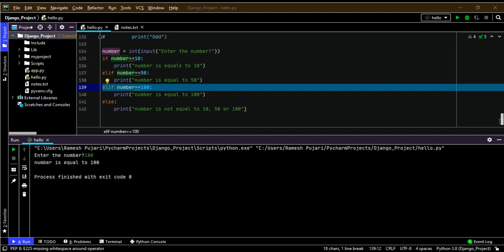Now I will explain the for loop in detail. In case we need to execute some part of the code until the given condition is satisfied, the for loop will be executed until that time.